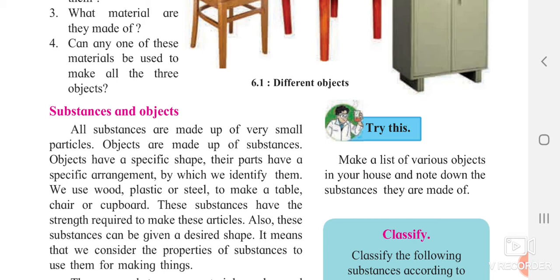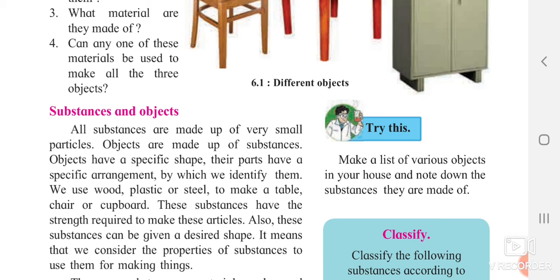Whenever you are constructing or preparing chairs, cupboards and so on, you should see that the material you are using is of good quality, able to take the weight of the person who is going to sit on it. Also, these substances can be given a desired shape. Whatever shape you require, you can give it. It means that we consider the properties of the substances before using these materials.